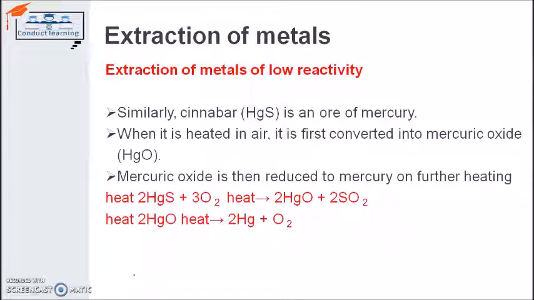Extraction of metal of low reactivity again contains the example of cinnabar. Cinnabar is an ore of mercury, which is first heated and converted into mercury oxide, and further the mercury oxide is heated to give us mercury. So the same process is written there also. When HgS, mercury sulfide, or cinnabar, is heated in the presence of oxygen, it gives us mercury oxide and sulfur dioxide. When mercury oxide is further heated, it gives us mercury and oxygen.